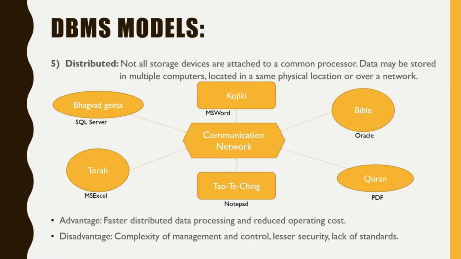Hence, not all sources are using advanced configuration and still manage to communicate with each other and with a centralized location. This makes it cost effective, and data can be retrieved fast because processing is distributed on different computers.